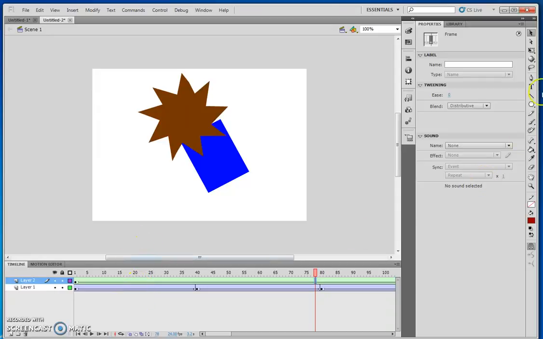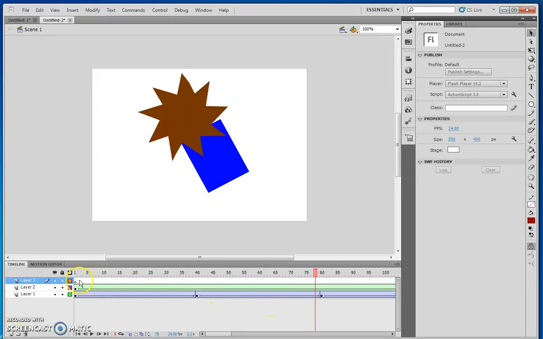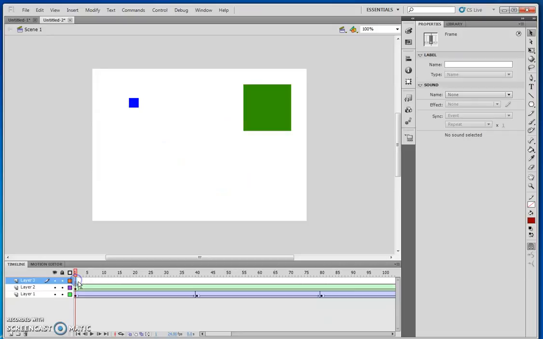So I'm going to get the text tool. Well, let me add another layer first. If I click on the icon here to add another layer, I'm going to go to frame 1 of that layer. I can lock the other layers, which is always a good idea. I'll go to frame 1 of layer 3. I'll select my text tool.